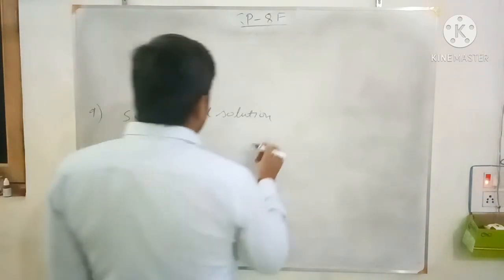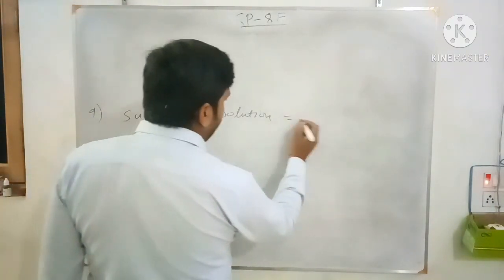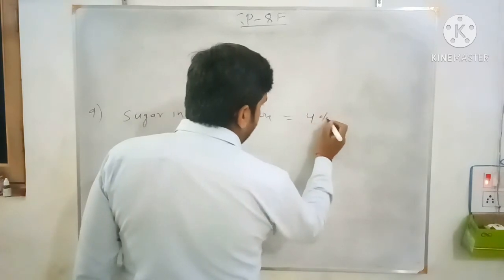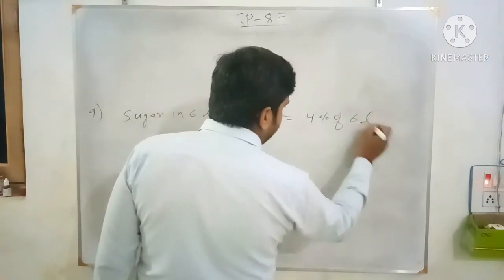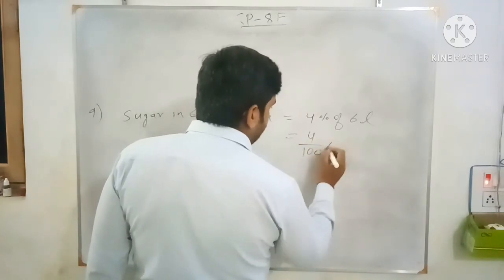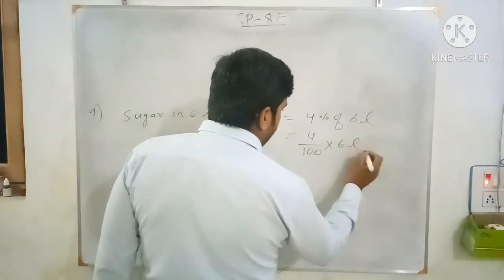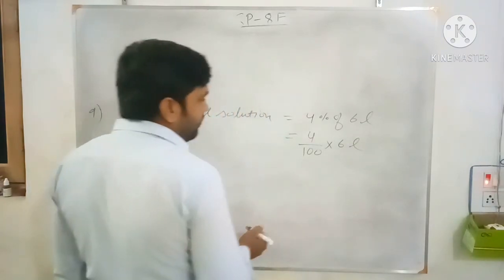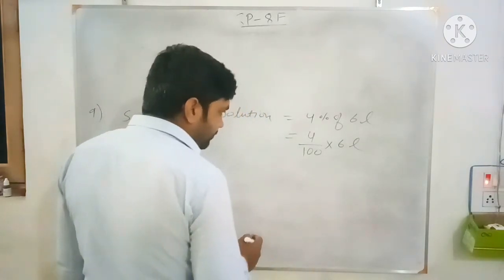Now sugar in 6 liter solution equals 4% of 6 liter, that is 4 by 100 into 6 liter.